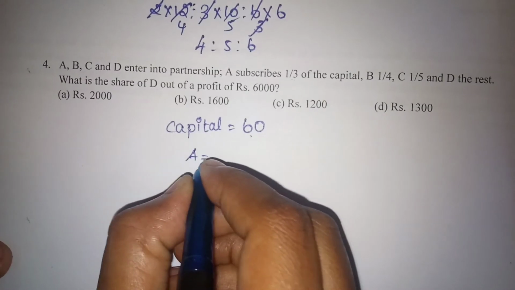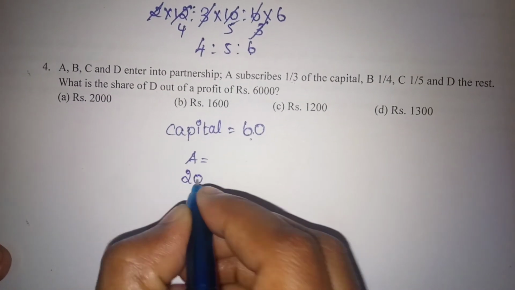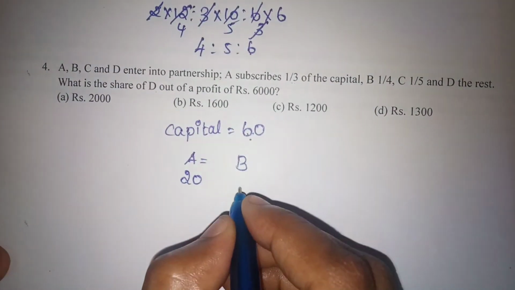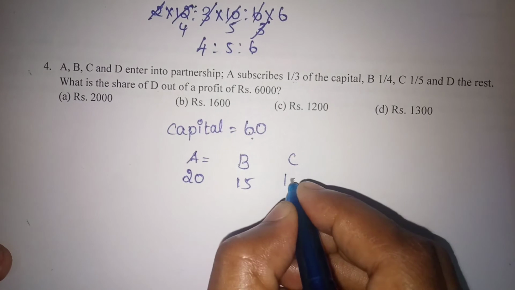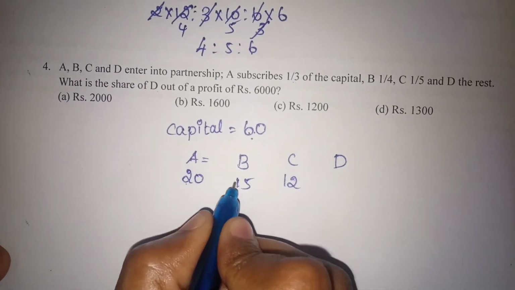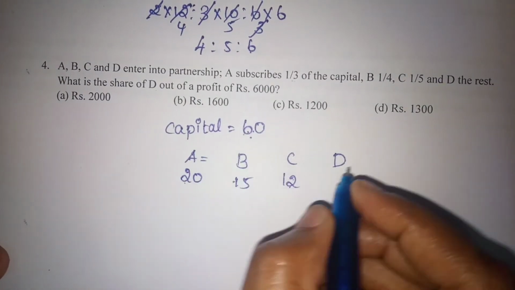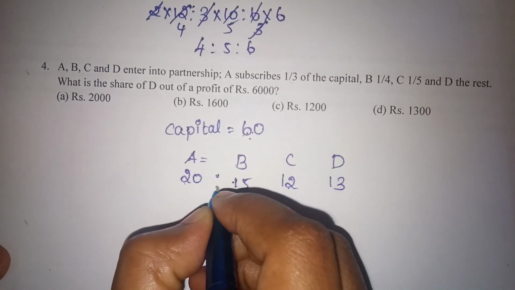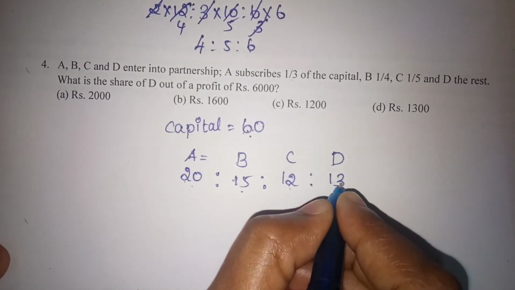What will be A's subscription amount? That is nothing but 1/3 of the total capital, it is 20. B, 1/4 of the total capital, it is 15. C, 1/5 of the total capital, 12. D the rest: 20 plus 15 is 35, 35 plus 12 is 47. So 60 minus 47, the answer will be 13. So the ratio of their profit will be 20 is to 15 is to 12 is to 13.